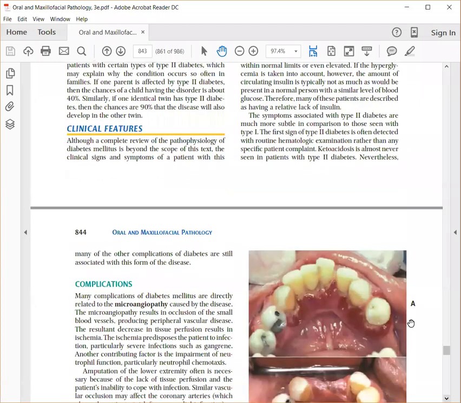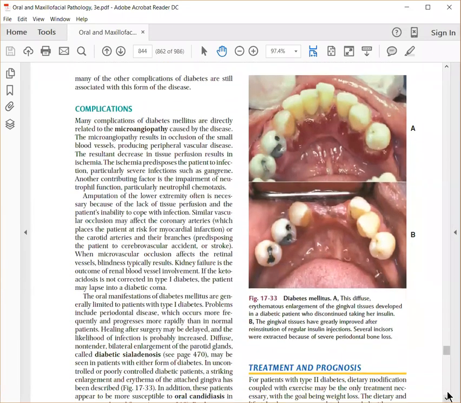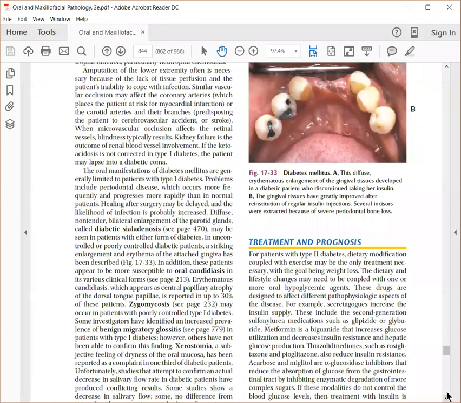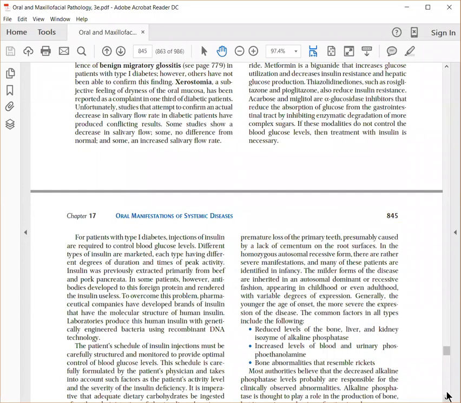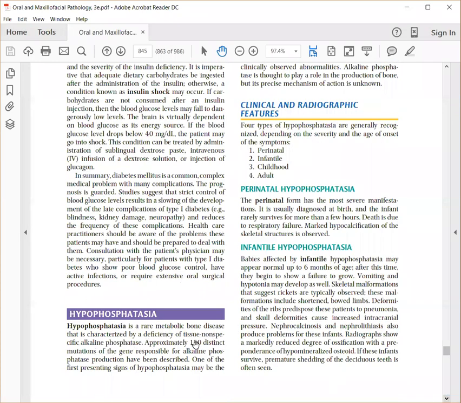Intraorally, periodontal disease and gingival disease occur in high frequency. You can see bone loss, gingival recession, mobility of teeth, and also other microangiopathies, which can lead to defective chemotaxis of neutrophils. So diabetes mellitus is also important. It can be treated with insulin or other supportive drugs, oral hypoglycemics.